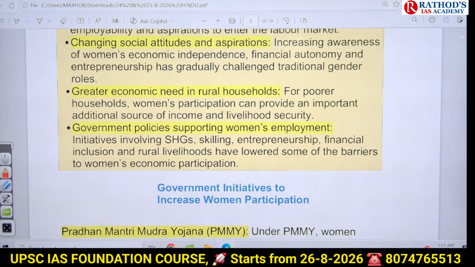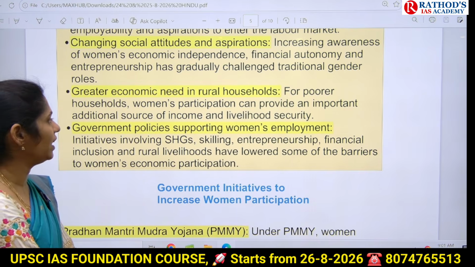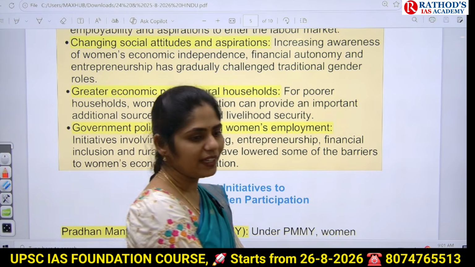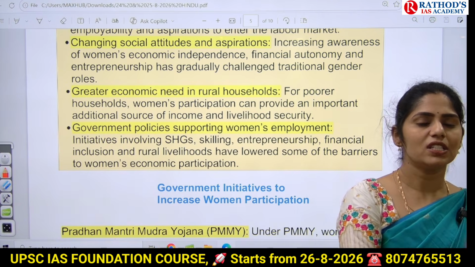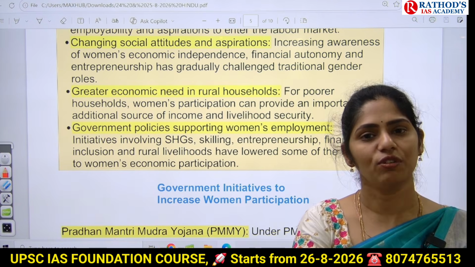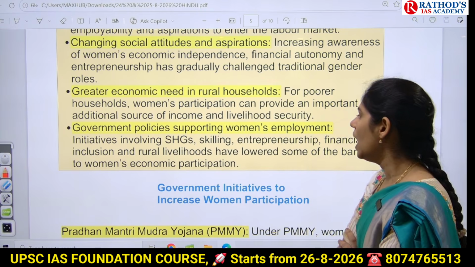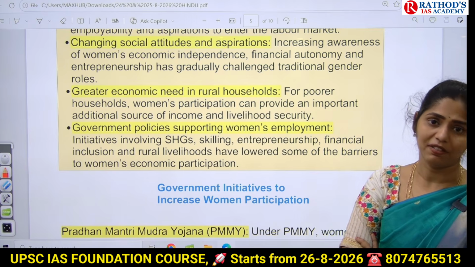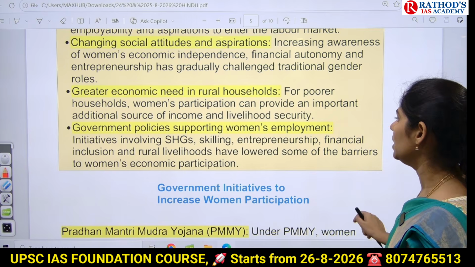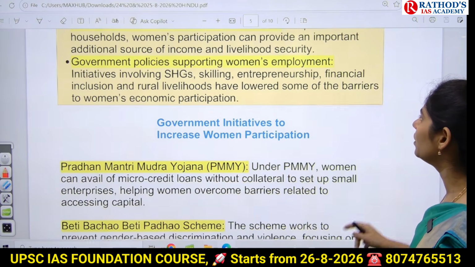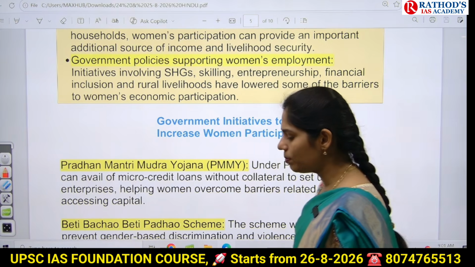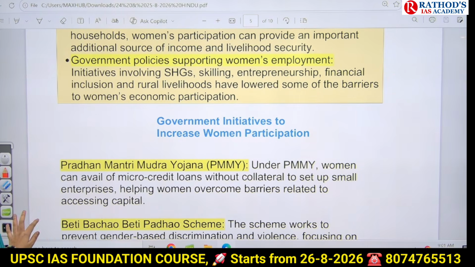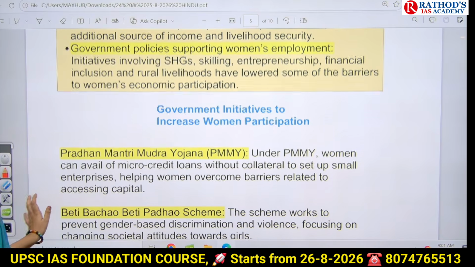And even there is greater economic need in rural areas. Not only in urban areas, women have to work to lead their family. Even in rural areas, there is increased awareness about the participation of women in economic activities. And that will be helpful for improving livelihood and livelihood security for that family also. And next one here is government policies are also supporting women's employment. Like government came up with lots of initiatives for improving SHG, skilling, entrepreneurship, financial inclusion, rural livelihood, etc.